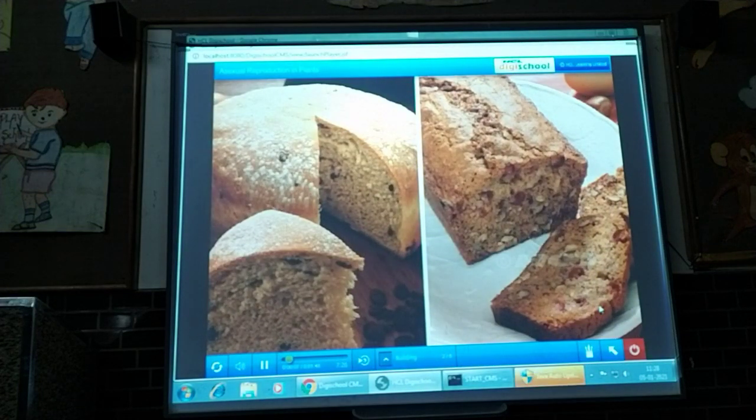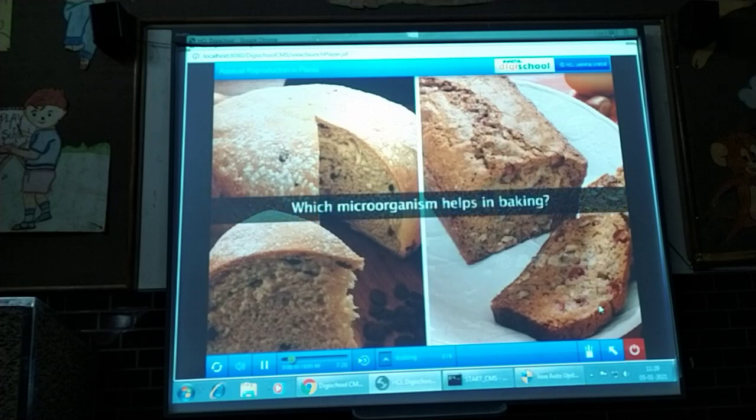Have you ever wondered how bakers make fluffy breads and cakes? Which microorganism helps in baking?